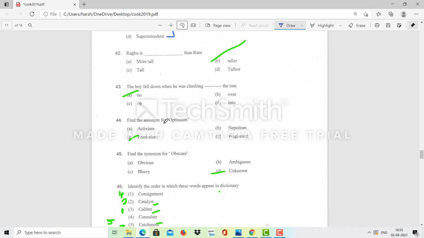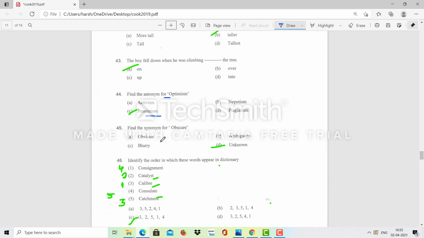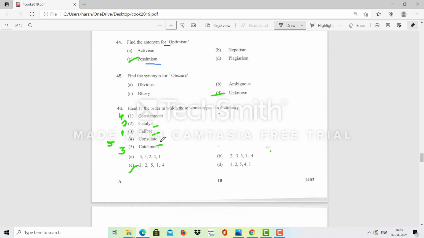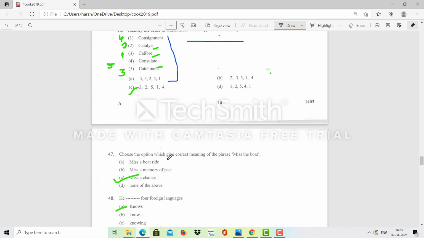Antonym for optimist is pessimism. Synonym for obscure is unknown. And here we have to arrange it in ascending order. It's very simple. Choose the option which gives the correct meaning for the phrase miss the boat. Miss a chance will be the right option. He dash foreign languages. He knows.